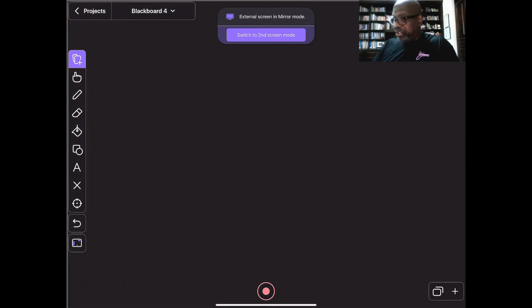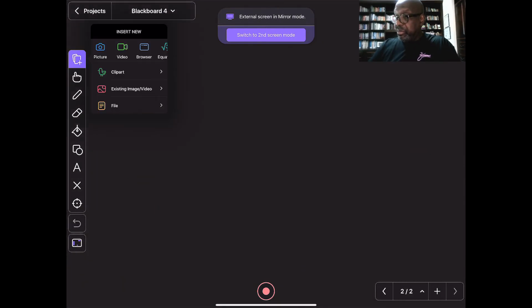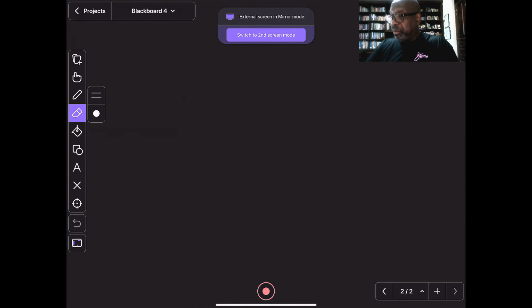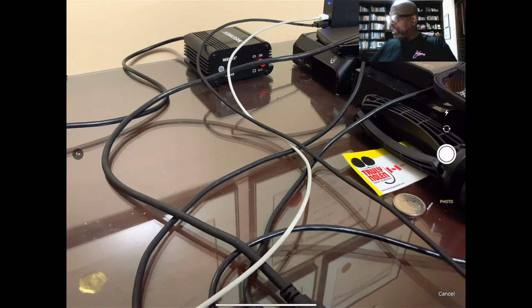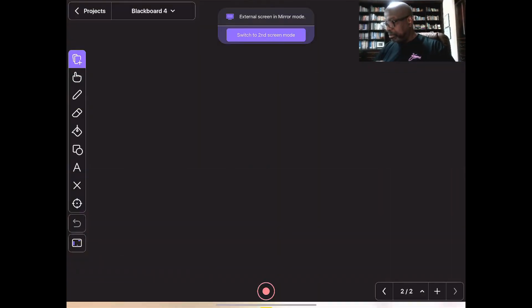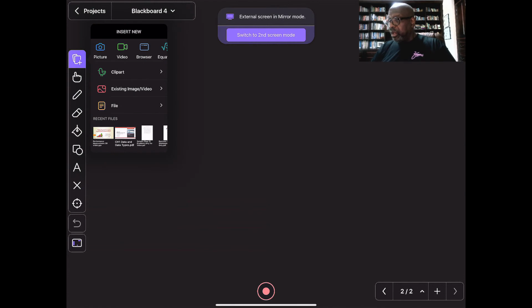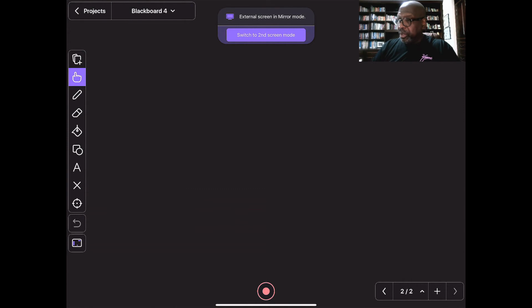I could create a new page with the plus sign on the right and add something else on the next page if I wanted to. Let's go back here. If I want to add a picture, my camera comes up. You see all the technology on my desk. Let me flip my camera. This looks bad. And here I am. You could certainly add a picture of myself if I wanted to, but of course I don't want to. So there you go. An equation, clip art, whatever you want to bring in as source material into your lecture, you certainly can do that. I wanted to demonstrate that.